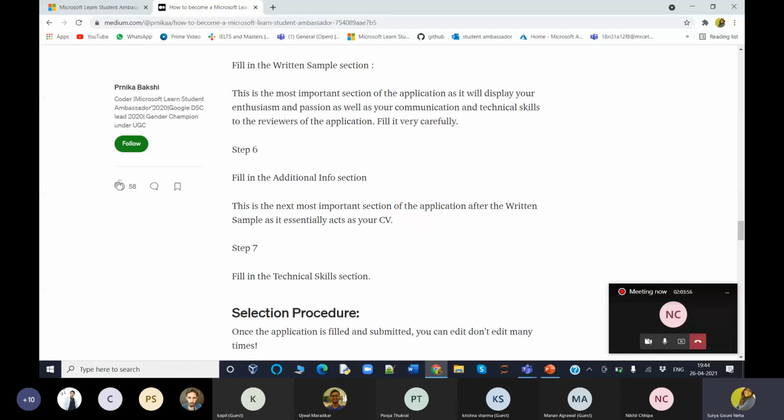So you need to fill in whatever technical skills you know. Frankly speaking, please make a video. Just don't add unnecessary details. Talk straight to the point about why you want to become an MLSA, and explain your technical skills. Why are you very passionate? Just answer any 3 of these questions in a straightforward, point-to-point way, so that the application reviewer will not take much time, or won't go for a second opinion.